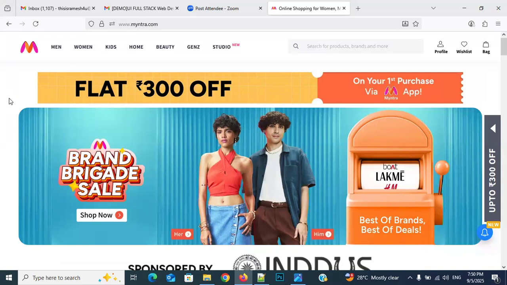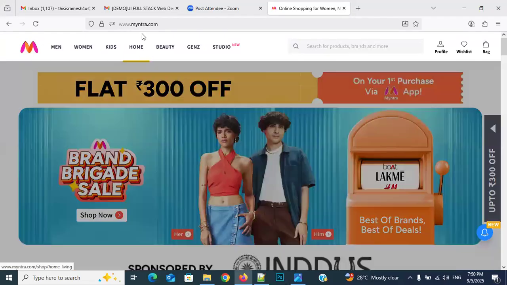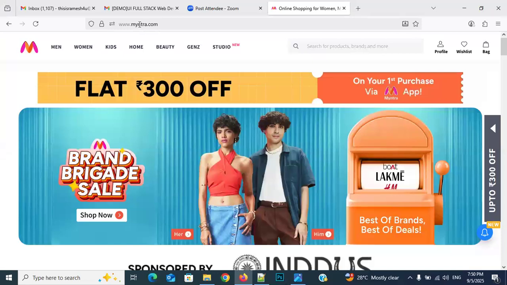Sir, how will this page come automatically? Very simple. Each and every application should contain index as its file name. If any application contains a file named index, automatically that file will be called. So they are keeping a file named index in their hosting space. In that index page, they are writing the code to display this web page. So whenever you type Myntra.com, the request goes to that hosting space, that means that server. From that server, there is a file called index, and automatically this page is opening here.